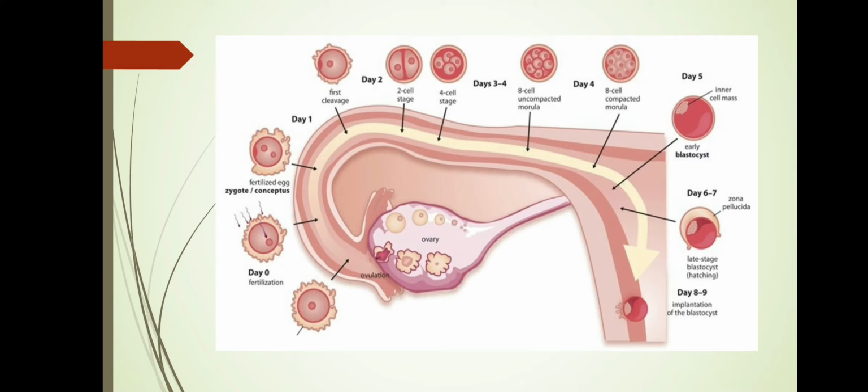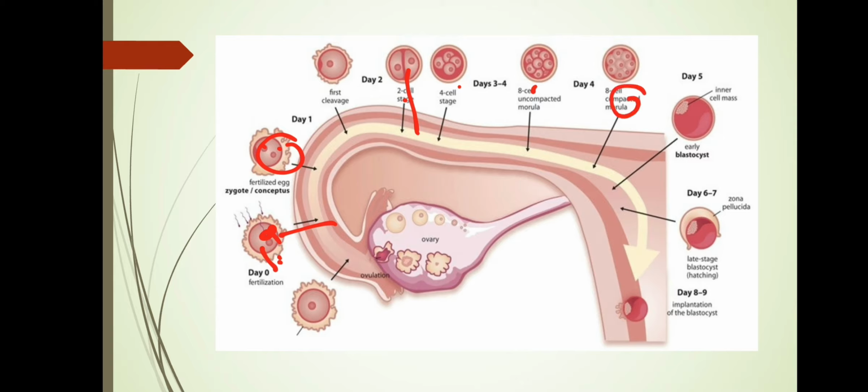Again, the same. Here is ovulation, then here the fusion of male and female gamete. Only one sperm is entering over here, and in the ovum or the egg cell, the fusion of male and female gamete, that is the zygote, is formed. After the zygote is formed, cleavage takes place. That means the cell divides into two. Then it forms 2 cells, 4 cells, 8 cells.